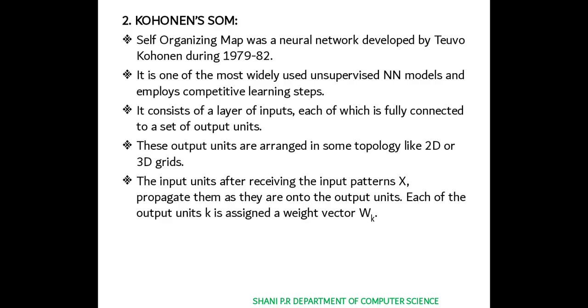It consists of a layer of input units, each of which is fully connected to a set of output units. These output units are arranged in some topology like 2D or 3D grids. The input units, after receiving the input patterns X, propagate them as they are on to the output units. Each output unit k is assigned a weight vector wk.